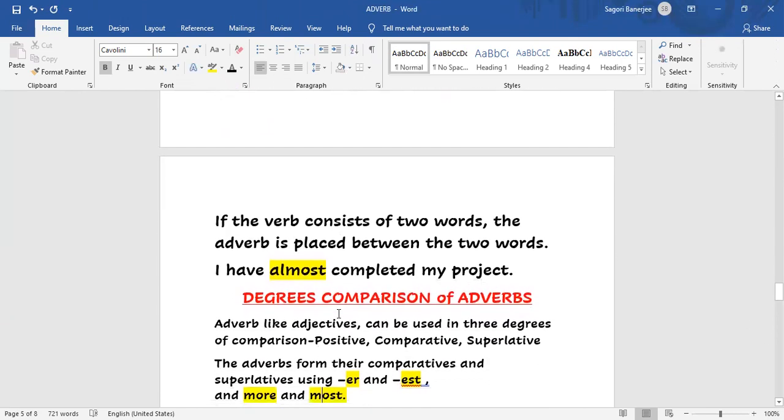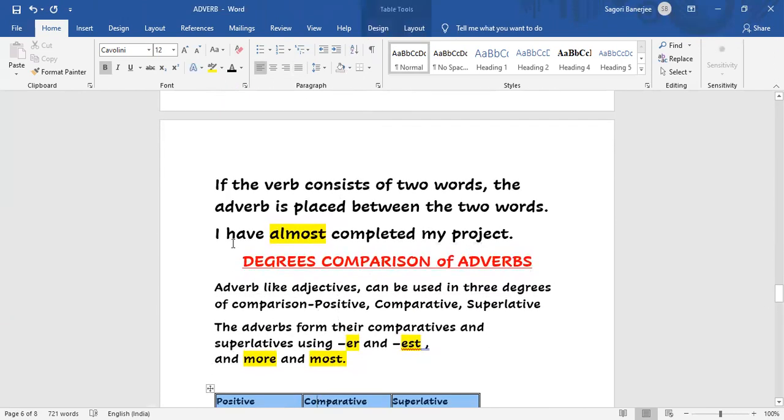Now, the third point for position of adverb. If the verb consists of two words, the adverb is placed between the two words. If the verb consists of two words, that means one helping verb and one main verb. If one helping verb and one main verb are there in the sentence, then the adverb will come between that helping verb and main verb. You notice this one: I have completed. Have is the helping verb, completed is the main verb.